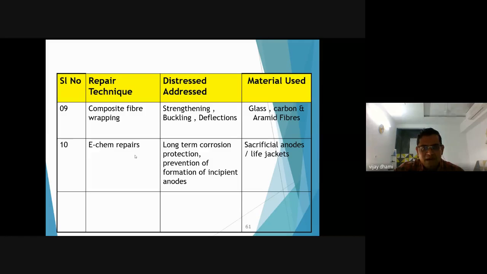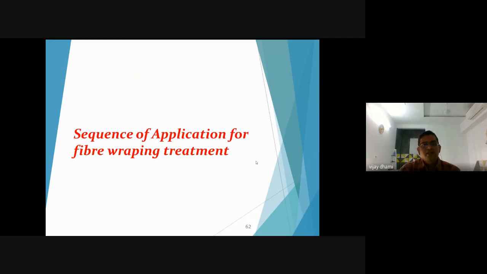We have seen these ECAM repairs also, to prevent long-term corrosion. If you want to prevent your steel members from corrosion, you can use these sacrificial anodes and life jackets for the structures. So we have seen the causes, the symptoms, then the investigation methods, and after investigation the selection of materials and techniques for repairs. Now we will see one application in detail, so you can have an idea as a student of how the whole application is done on site.